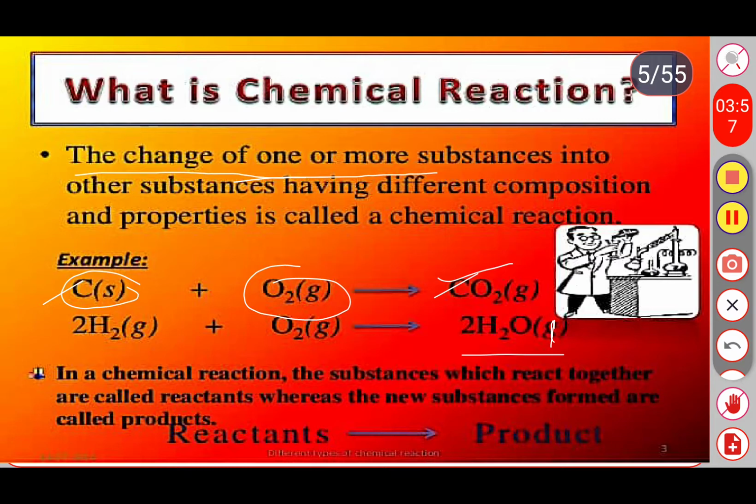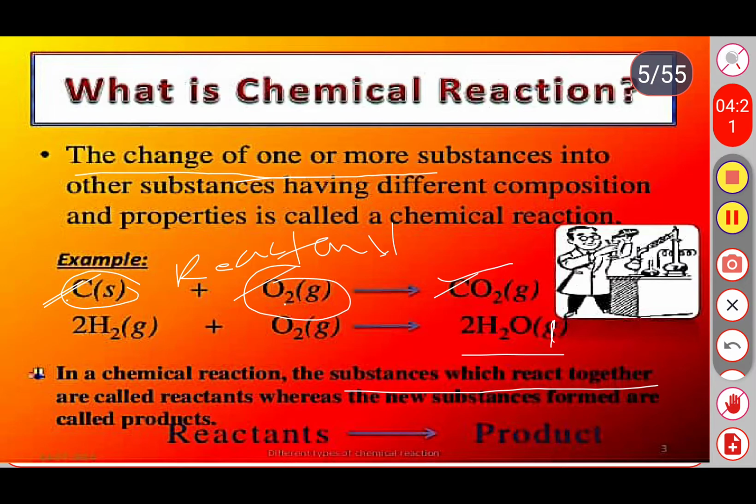In every chemical reaction, the combining substances are called reactants. For example, here carbon and oxygen are combining, so these two are reactants.